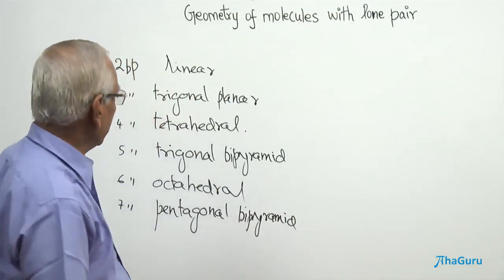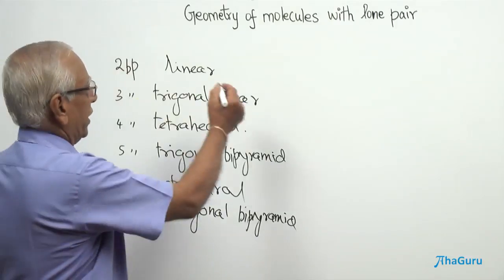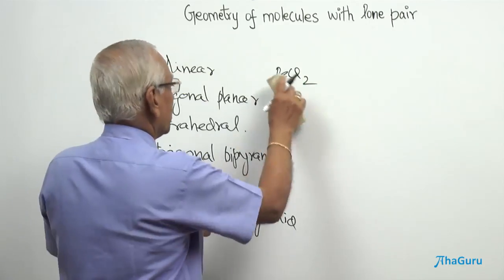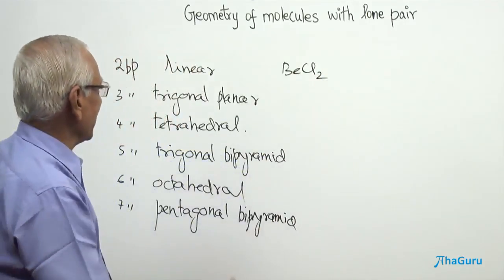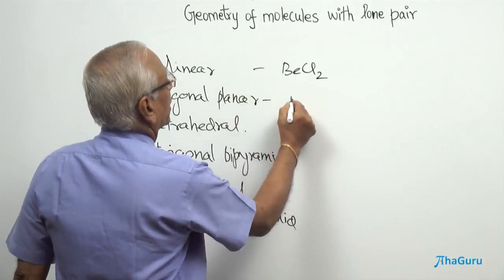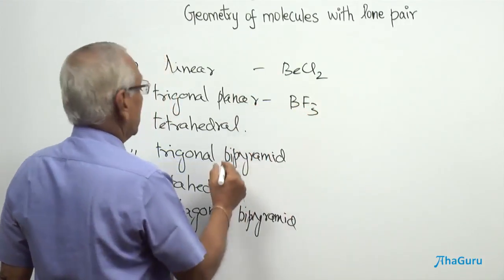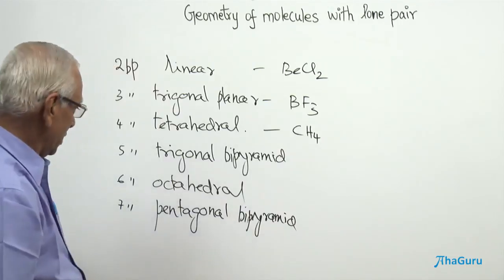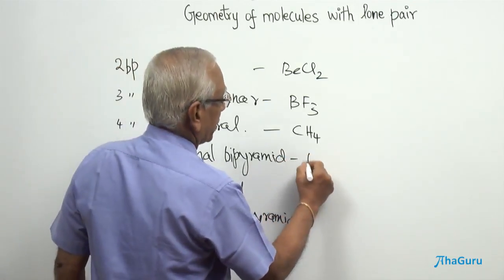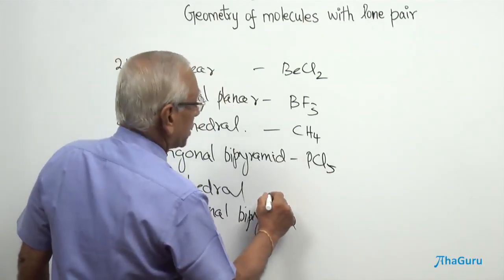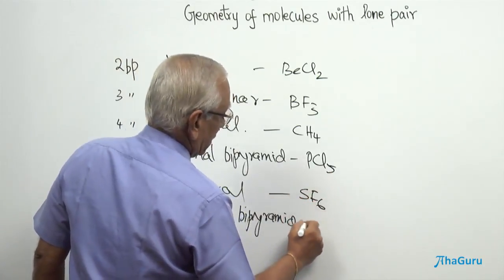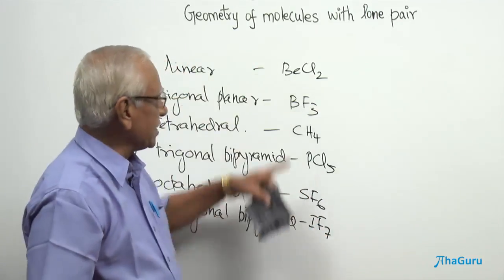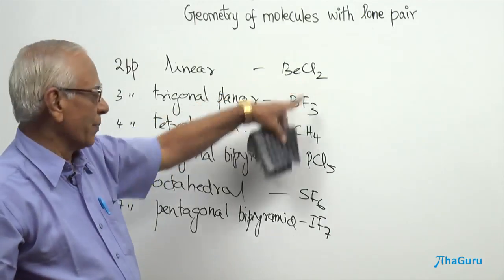And these are the molecules which contain only bond pairs. We gave a few examples also: beryllium chloride, BeCl2, trigonal planar we wrote BF3, tetrahedral we said methane, carbon tetrachloride, etc., and trigonal bipyramid we mentioned PCl5, octahedral SF6, and this is going to be IF7. Students, if you analyze these molecules, all these molecules contain only bond pairs, there is no lone pair.